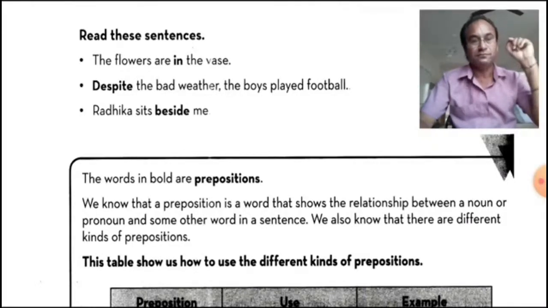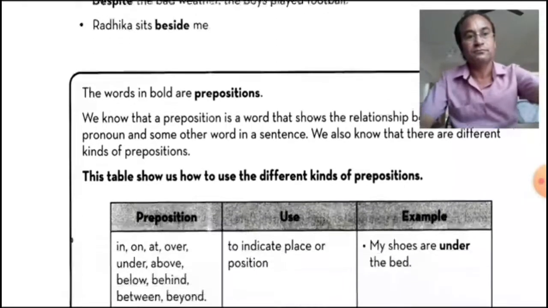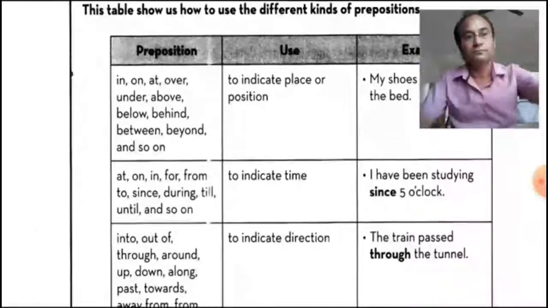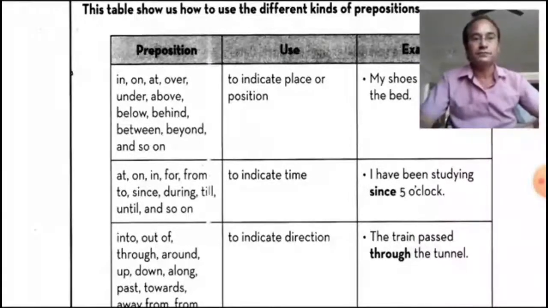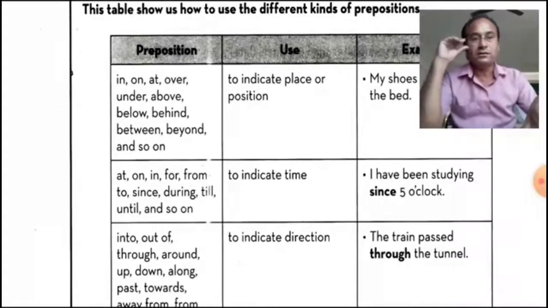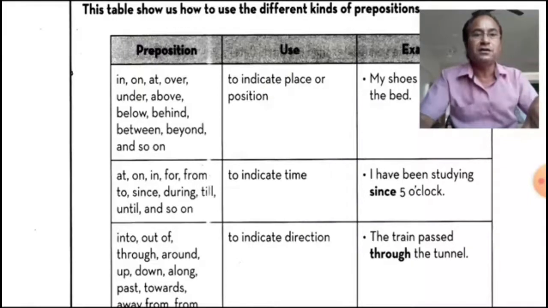Next, second one: at, on, in, for, from, to, since, during, till, until, and so on.